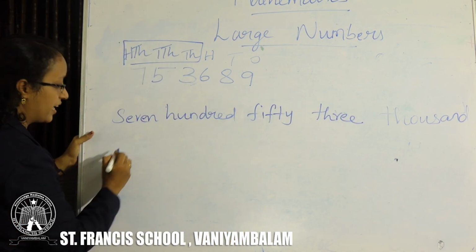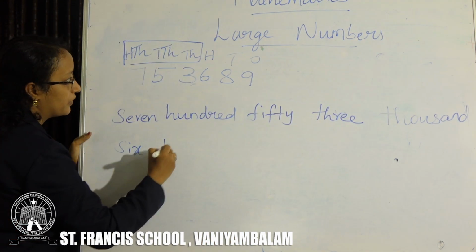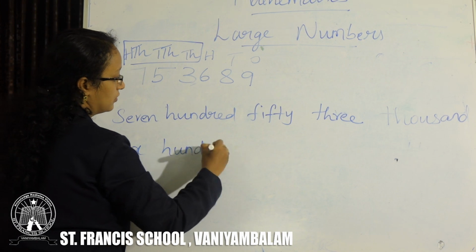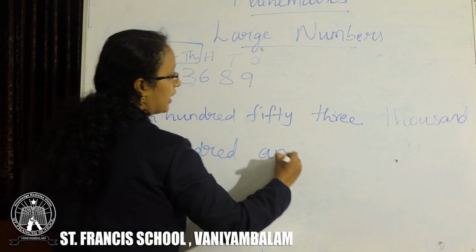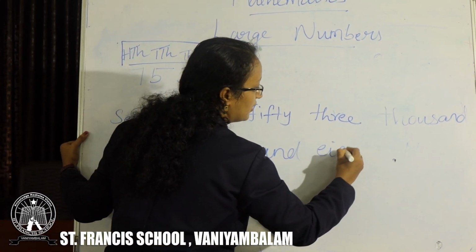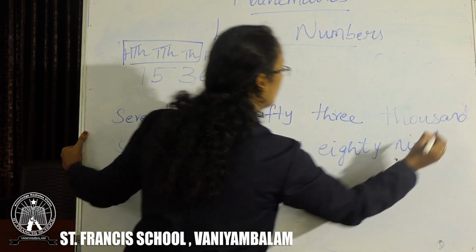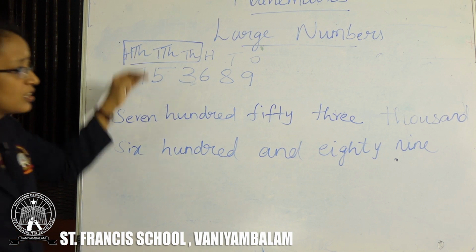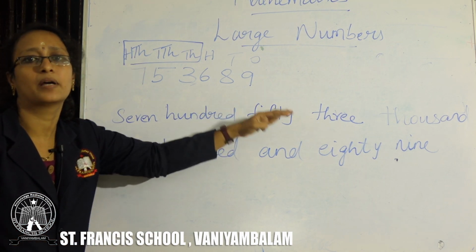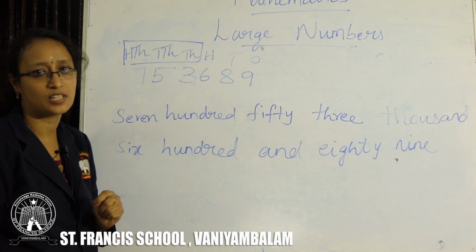753,000 and next 689. So this is how you will write the number name for the international place value system.